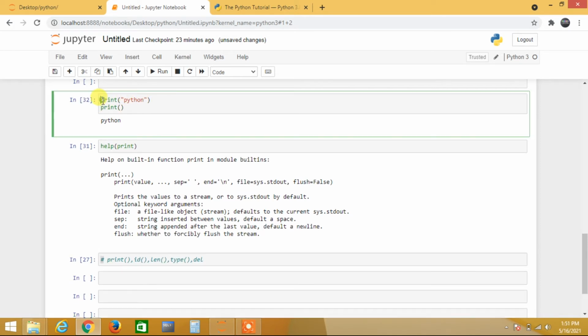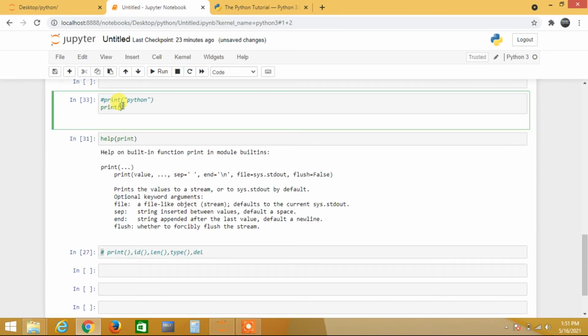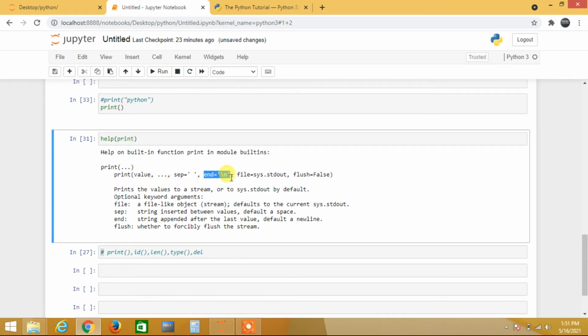Okay, I just want to comment this one. See, I commented this one. When I have nothing, I'm not getting anything, just empty, right? But there is a space, so there is output, a none output. And I can use the sep function also, the end function, and file and flush.